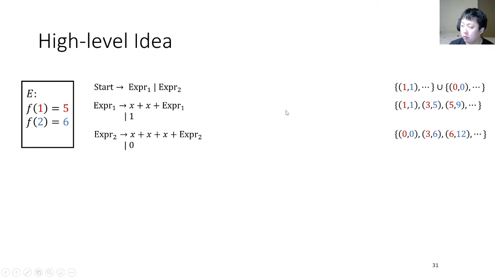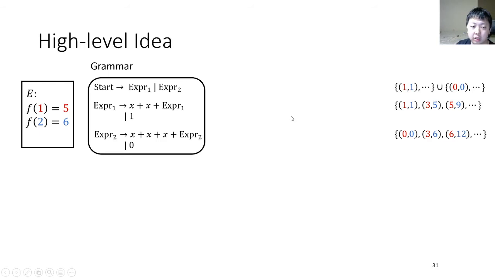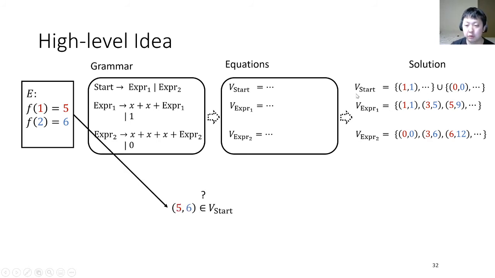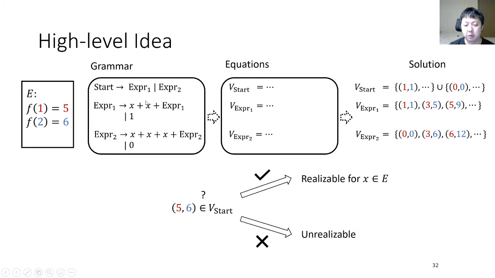The high-level idea of our algorithm is to first construct equations from the grammar, and then solve the equations to get the solutions. If we can get the solutions of V START, we just need to check if (5, 6) belongs to V START, where (5, 6) is the expected output. If the answer is yes, we know that this problem is realizable for all inputs in this example set. Otherwise, this problem is unrealizable.